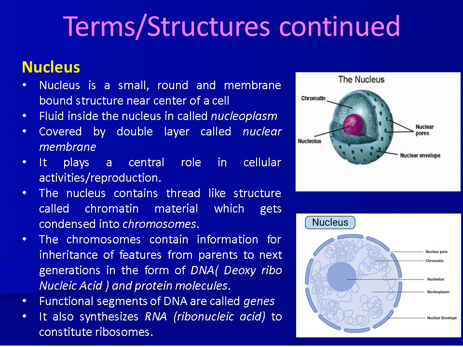Inside the nucleoplasm is a tangled mass of thread-like structures called chromatin. They are formed of an acid called DNA, or deoxyribonucleic acid, and protein. When the cell starts to divide, the tangled mass of chromatin condenses into long threads and finally rod-like bodies called chromosomes. The stretches of DNA are called genes. The gene is called the hereditary unit and the DNA is called the hereditary material.